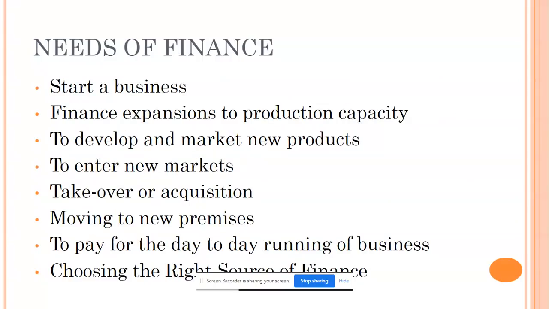Okay, needs of finance. Why is finance required? Before getting into why finance is required, let us discuss what is accounting and what is finance. Because so far, from your schooling till the first year of your BBA, you could have studied about accounting, correct? So you people have to remember what is accounting.